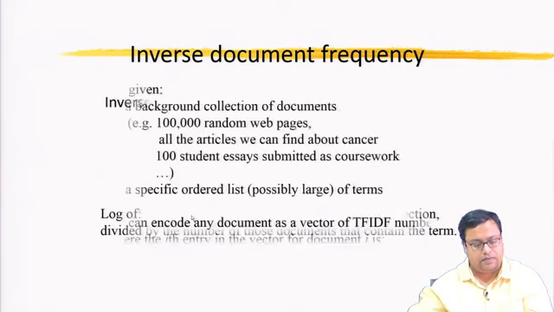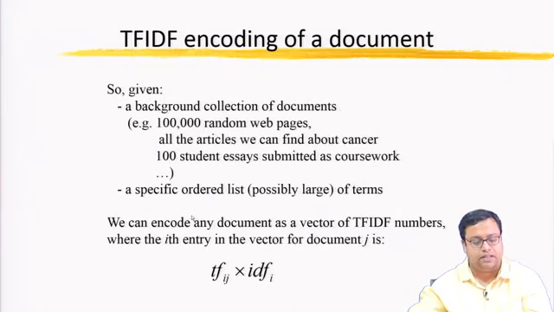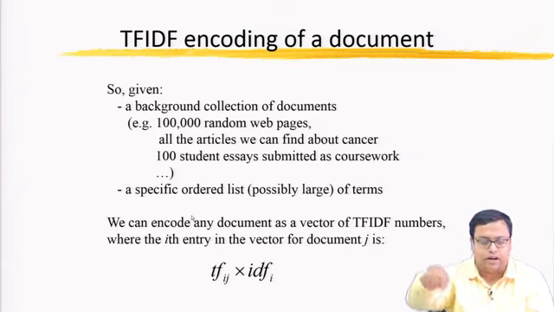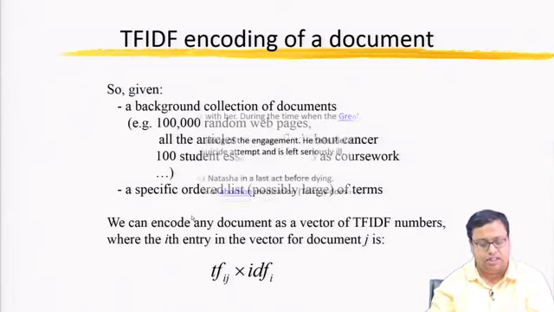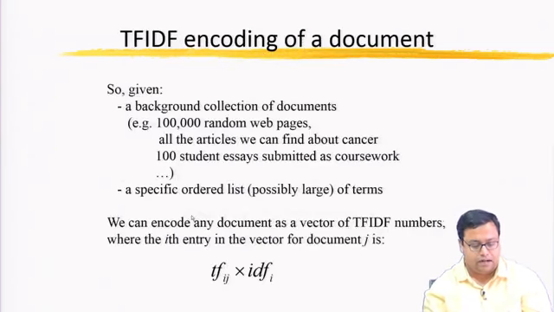TF-IDF is nothing but the multiplication of TF of the ith term in the jth document into the IDF, the importance of that particular term within that document. So, a background collection of documents has to be given and a specific ordered list of terms is given. We can encode any document as a vector of TF-IDF numbers, where the ith entry is the value for document j.